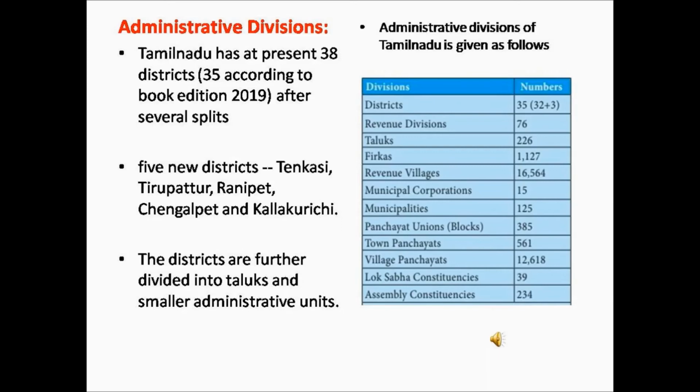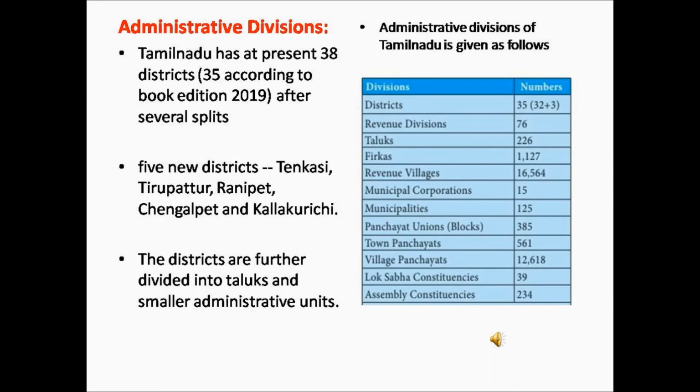The districts are further divided into taluks and smaller administrative units. The tabular column here shows the administrative divisions of Tamil Nadu. First, the state is divided into districts. Collector is the head of the district, and these districts are further divided into revenue divisions. The revenue divisions are headed by the revenue divisional officer.